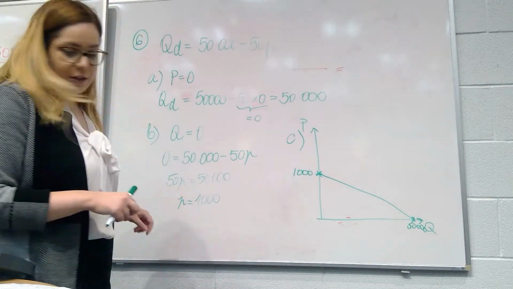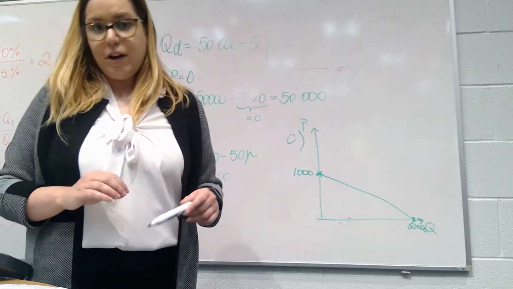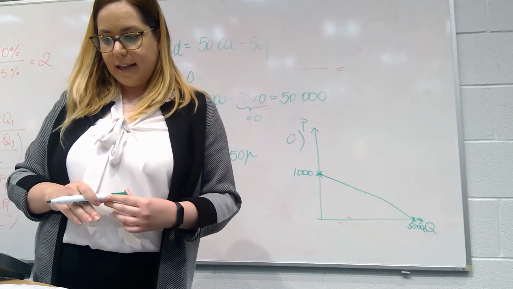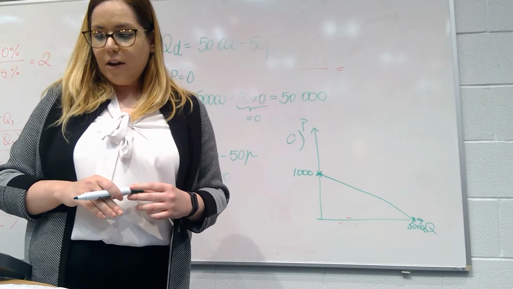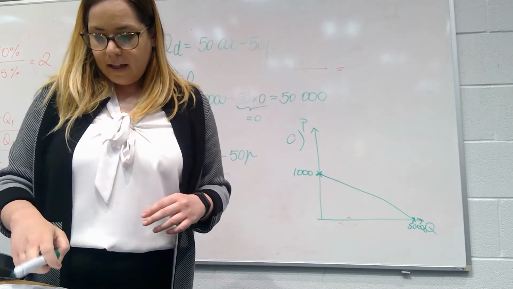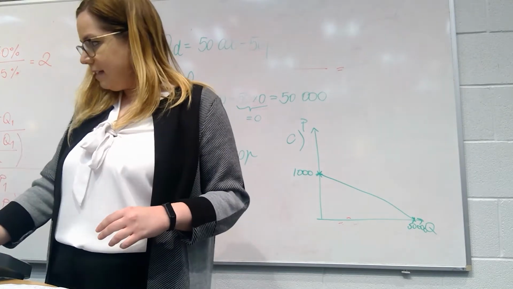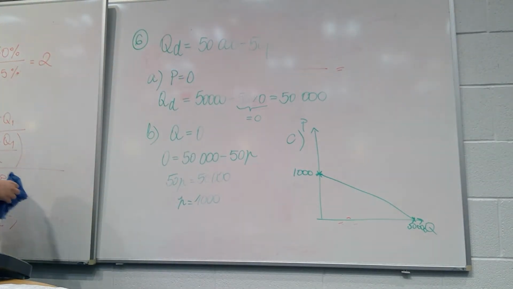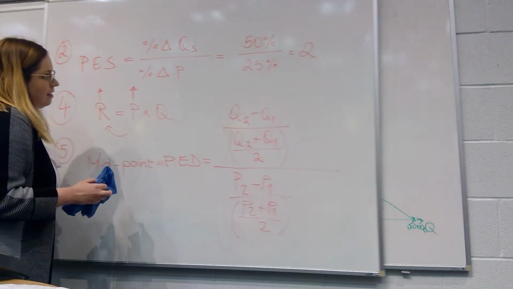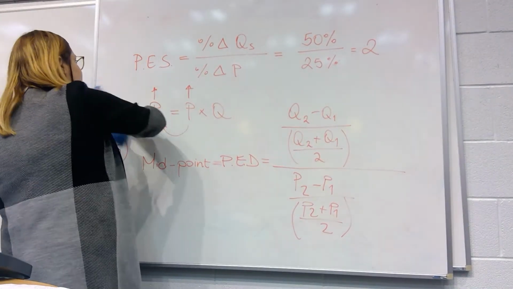Then we have question D. What quantity of season tickets is demanded at £600 and at £700? And what revenue is generated from the season tickets at each price?